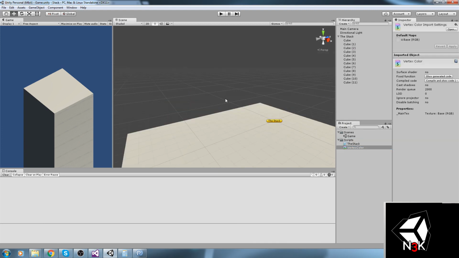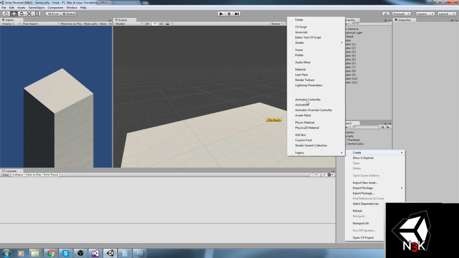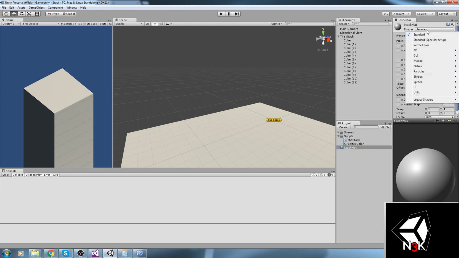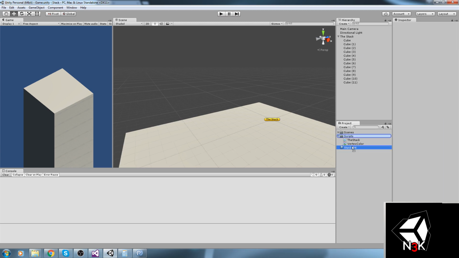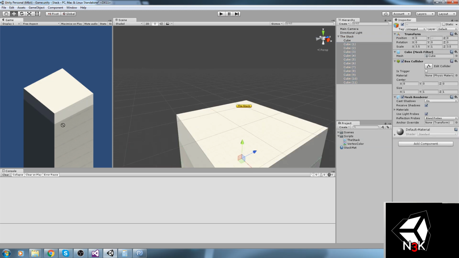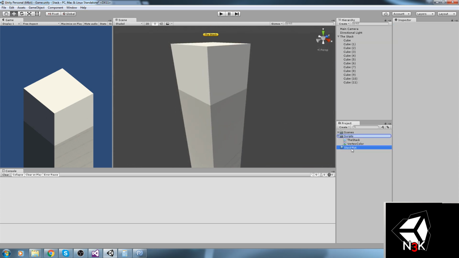So we've got the vertex color over here. We also need the material now. So I will go ahead and just create a new material. Let's call this stack matte. Why not? And the shader is going to be vertex color. Okay. Now I'll be putting this on every single one of those cubes. And can I just do that? Nope. I gotta be drag and dropping it on every single one of those. Okay, why not?